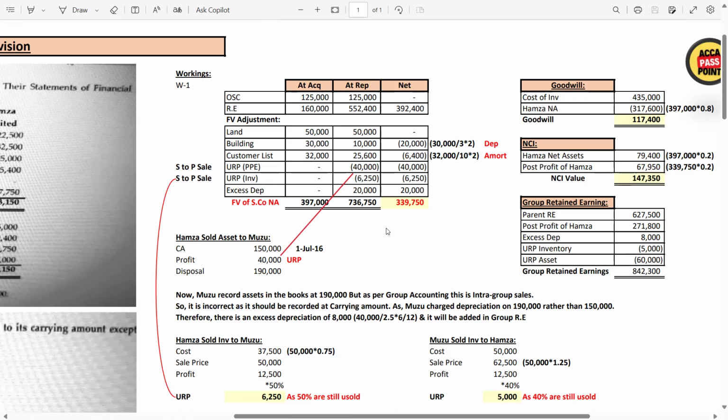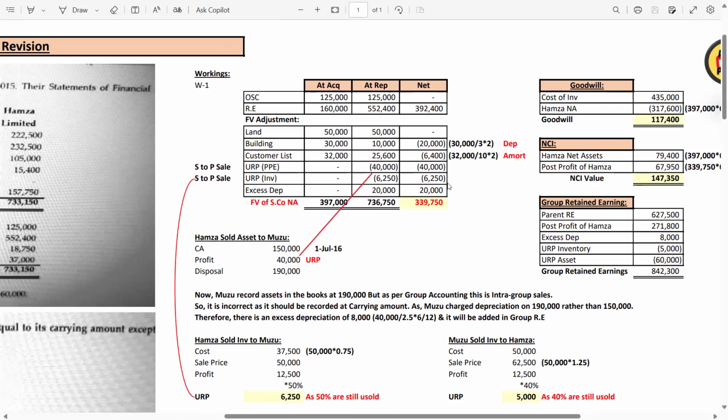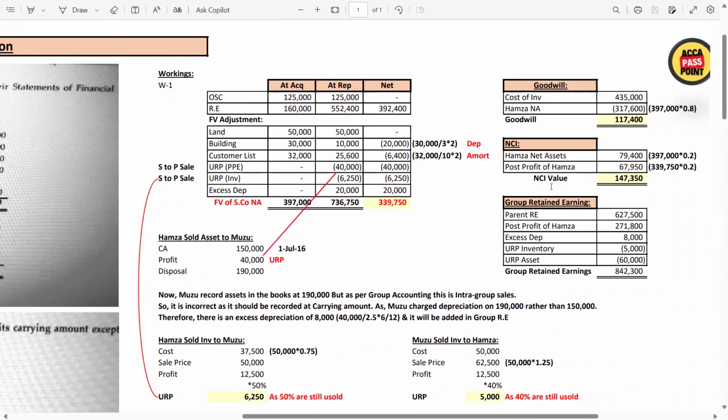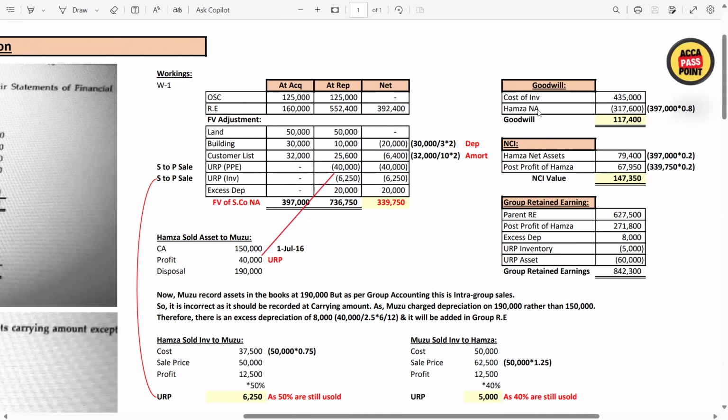Now guys, then we calculate the goodwill. Cost of investment given in the question is 435,000. Let me show you. Look, this one is given, 435,000. Now 435,000 we have entered. This is the proportionate method, so we have to use the proportionate. How? The fair value of net assets of the subsidiary at the acquisition date is 397. So 397 multiplied by 80%, as 80% is the parent's share. You have to deduct it. You will get the goodwill, which is 117400.